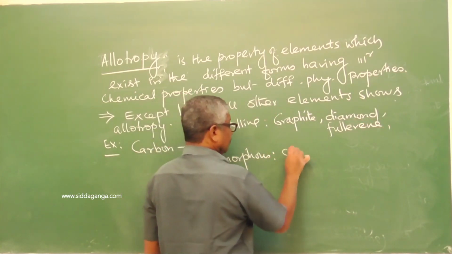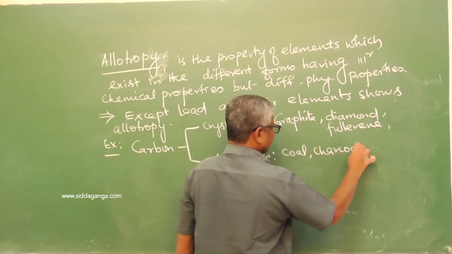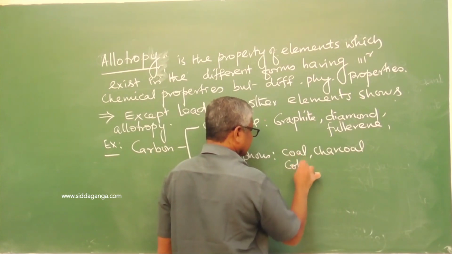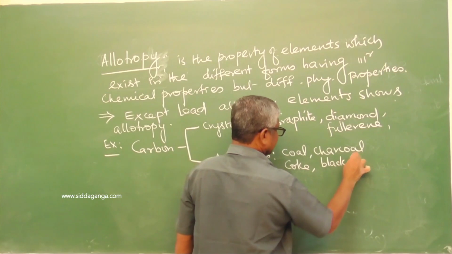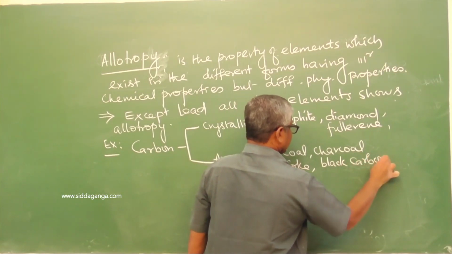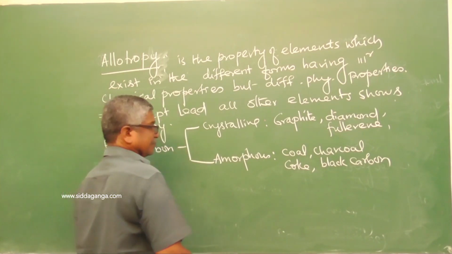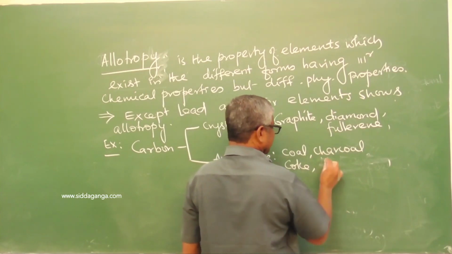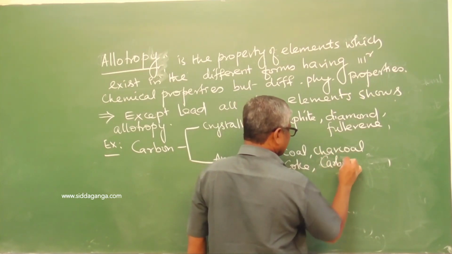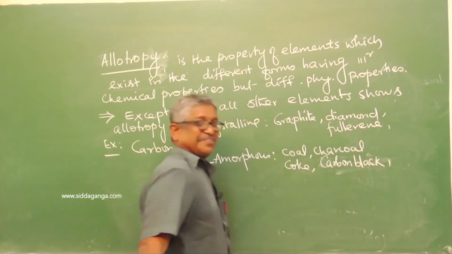Amorphous forms are coal, charcoal, coke and carbon black. These are all amorphous in nature.